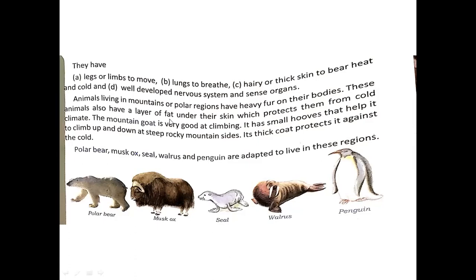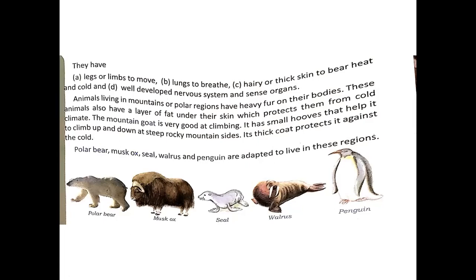The mountain goat is very good at climbing. It has small hoofs that help it to climb up and down steep rocky mountain sides. Its thick coat protects it against the cold. Example, polar bear, muskox, seal, walrus, and penguin are adapted to live in these regions. So in brief, animals have adapted to live in different climatic conditions.